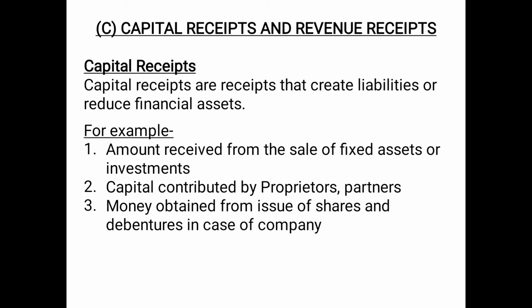For example, amount received from the sale of a fixed asset, because when you sell the asset, no doubt you receive the money, but then the asset is sold off. So there is a sale or reduction in the financial asset. So therefore it will be a capital receipt. Then capital contributed by proprietors or partners. Since it is considered as capital, as a liability, no doubt the money is received, but simultaneously a liability has increased. So therefore it will be treated as a capital receipt.